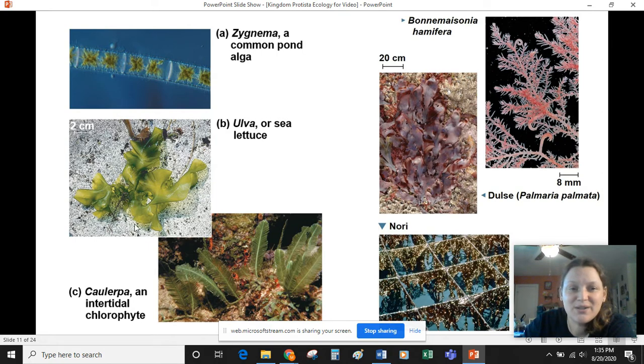So this is one of my favorites. It's called ulva or sea lettuce, and it's a favorite of organisms like manatees, which are known as sea cows. So I think it's kind of funny that sea cows munch on sea lettuce.